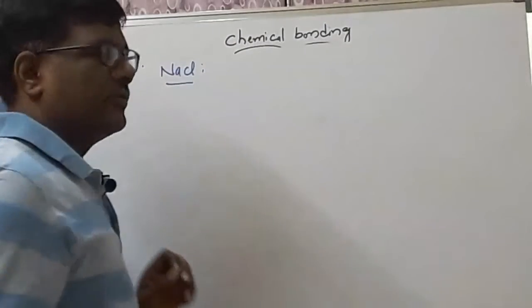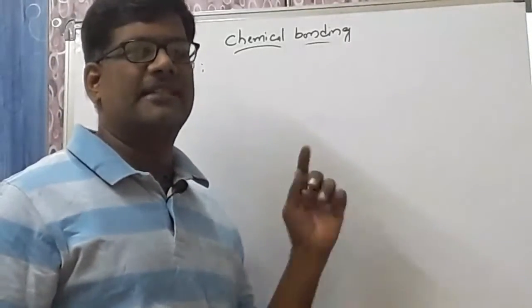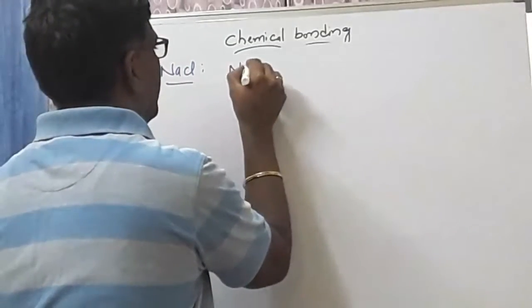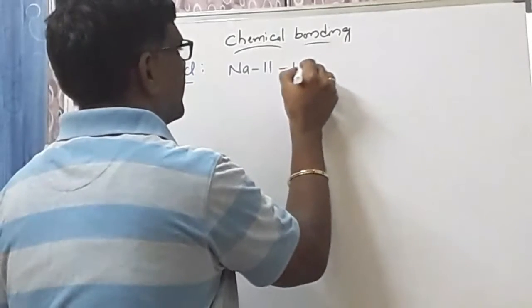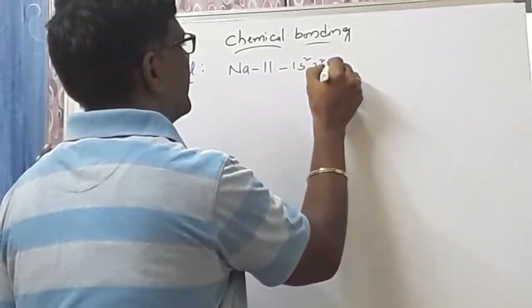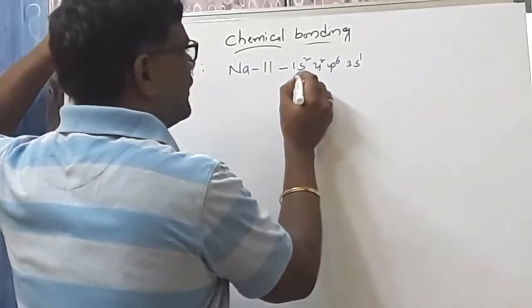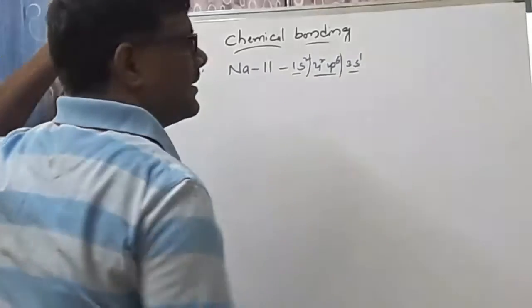Sodium chloride. Sodium chloride is the best example for the ionic bond. How the ionic bond takes place in sodium chloride, now we discuss. I am taking sodium, whose atomic number is 11 and the electronic configuration is 1s2, 2s2, 2p6 and 3s1. It has 3 shells, first shell and second shell, and this is the valency shell.